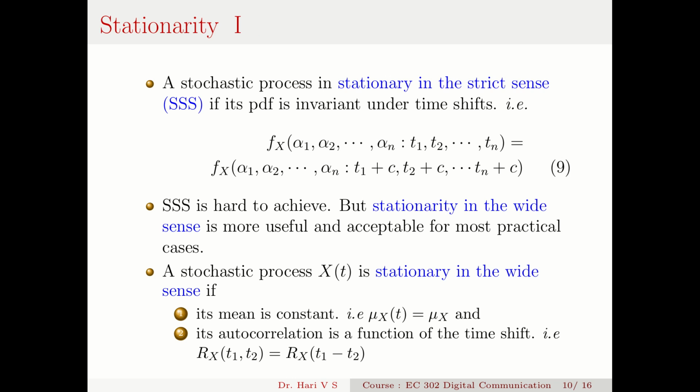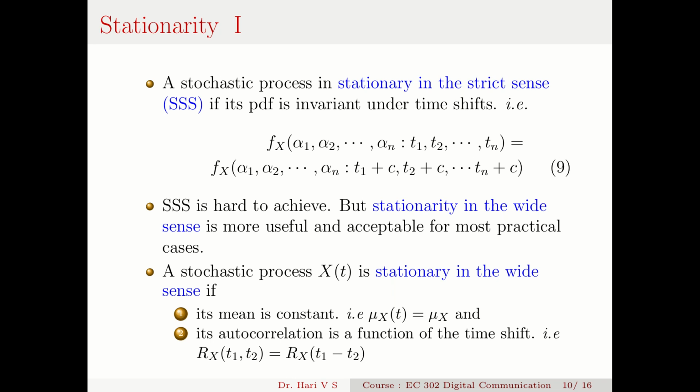Not all stochastic processes can be dealt with easily. So there is a concept of stationarity of a stochastic process. We work mostly with stationary stochastic processes. So what does stationarity say? We talk about stationarity in two ways. One is strict sense stationarity, or SSS, and the other is wide sense stationarity, WSS.